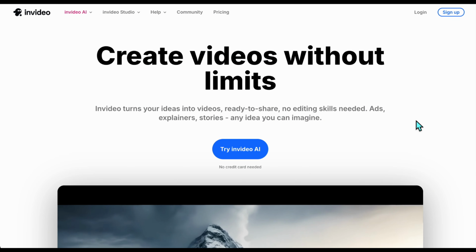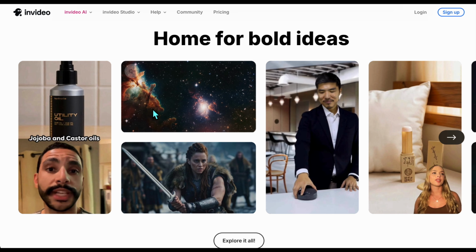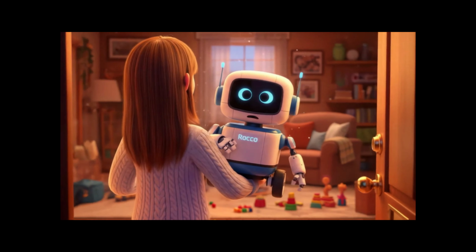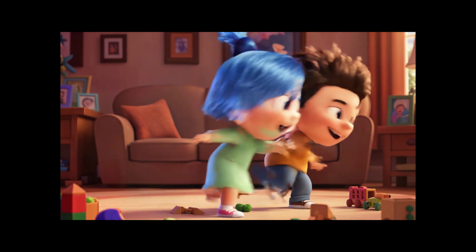In this video, we'll be using this tool. There are plenty of similar tools out there, but this one is among the best. I've been using it for a long time and they've improved it a lot over time. Stick around to see the final cartoon video made with this tool. I'll play the full video at the end so you can judge the animation yourself. Alright, let's make our cartoon video production with a single prompt.